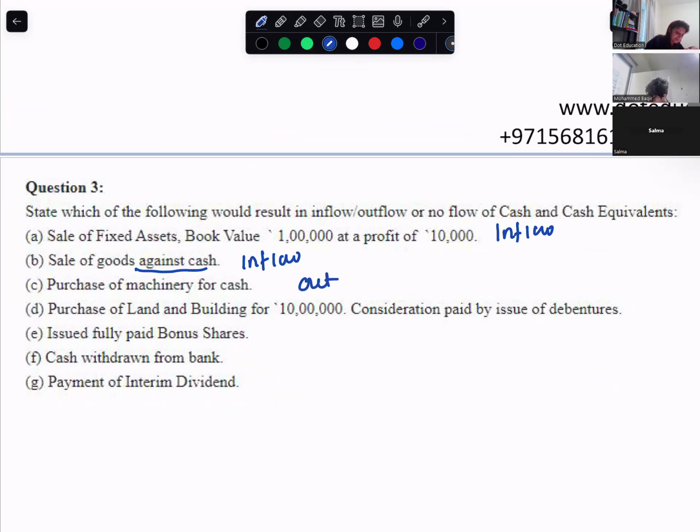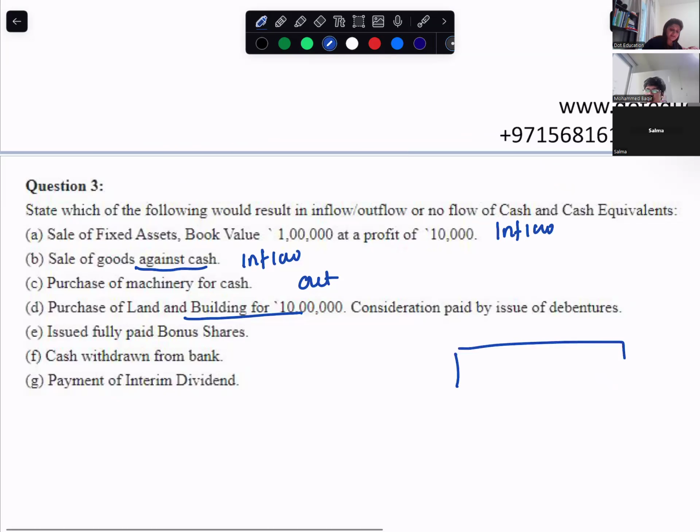Purchase of land and building for 10 lakhs. Consideration paid by issue of debentures. We purchased land and building for 10 lakhs and it was paid by debentures. Did you give any money outside? No, we didn't. You gave a certificate that we've taken a loan from you. So no flow.